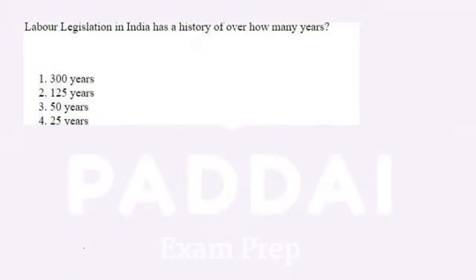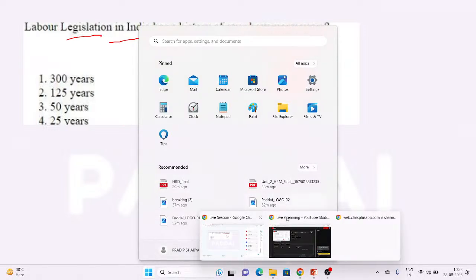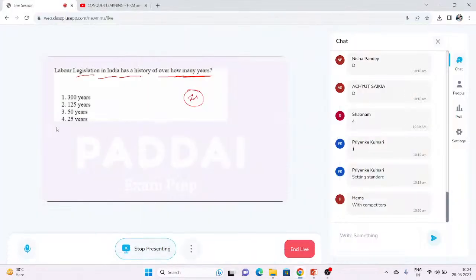Let's move to the next question. Now this is important, or rather this was the first time such questions were asked. Labor legislation in India has a history of how many years? 300, 125, 50 years, 25 years. So answer this question. What would be the answer for this?